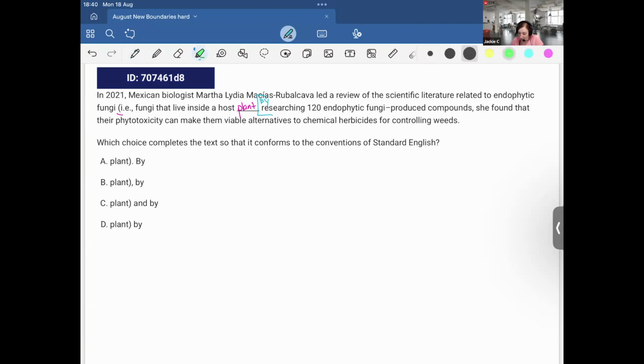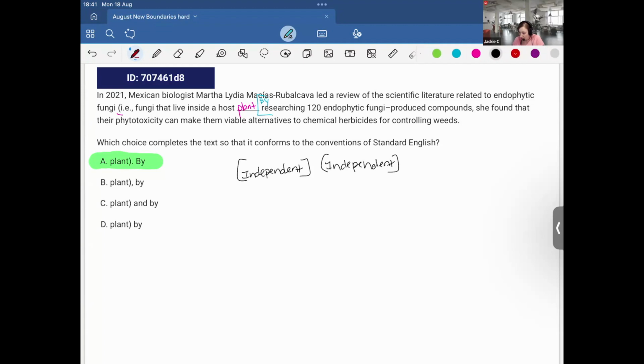Okay, so I can see that we have two complete sentences. I need to close my parentheses and start a new sentence. So therefore, it must be option A. Remember, whenever you're separating two independent clauses, independent with independent, we need a period, a semicolon, or a comma plus FANBOYS to do so.